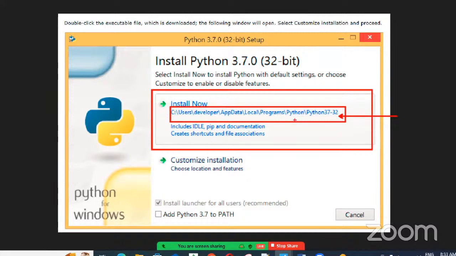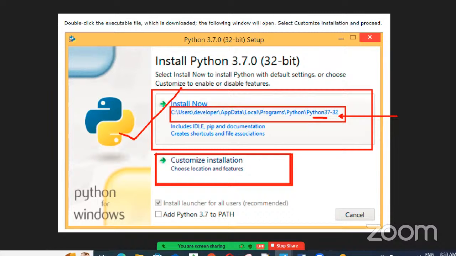After installing, Python is downloaded and installed in this location by default. This is the Python 3.7 version; right now, you can download and install the Python 3.11 version. This is a custom installation, guys. Custom installation means we can choose our own user-defined location and install it there. Also, when we install the Python software, all default setups and default modules come. With custom installation, you can choose only the features you want.